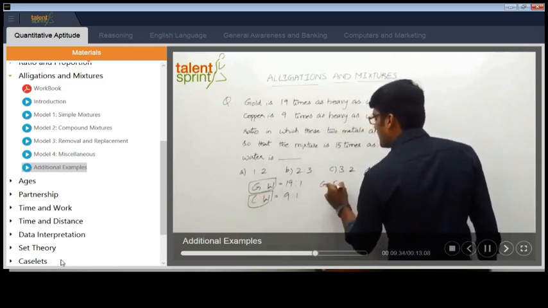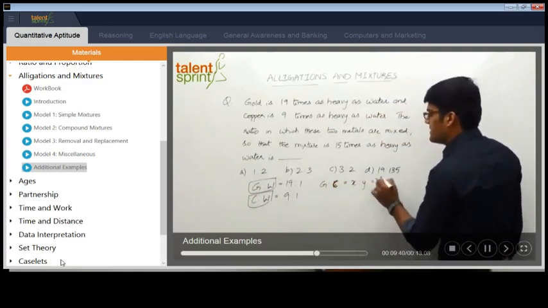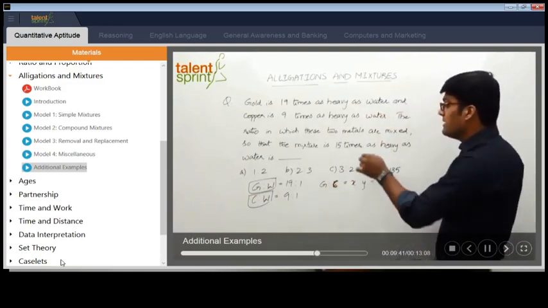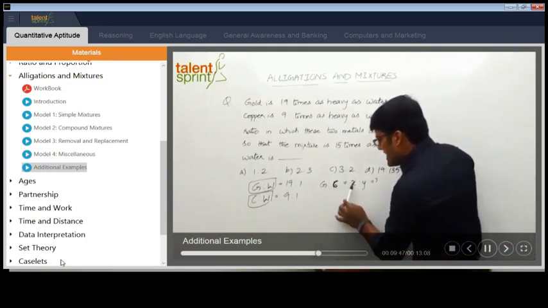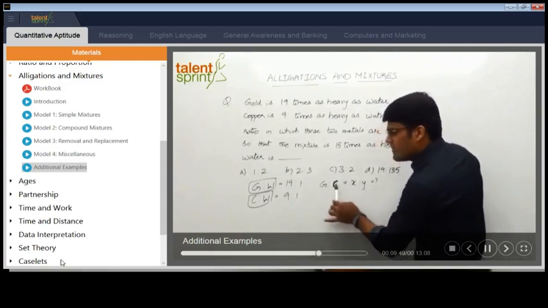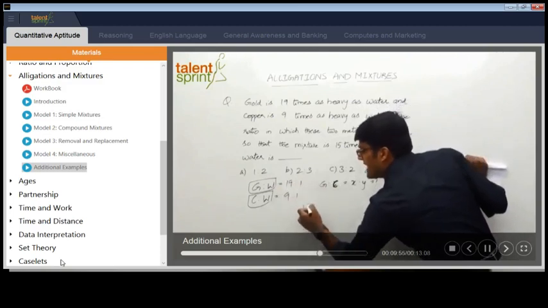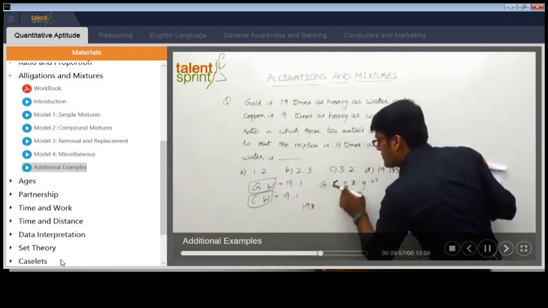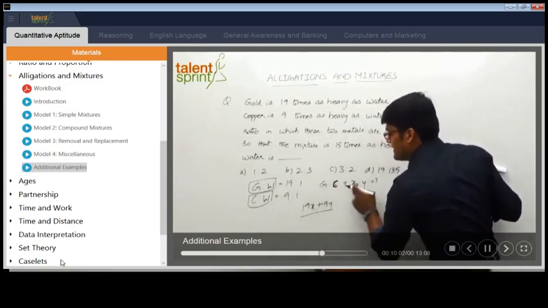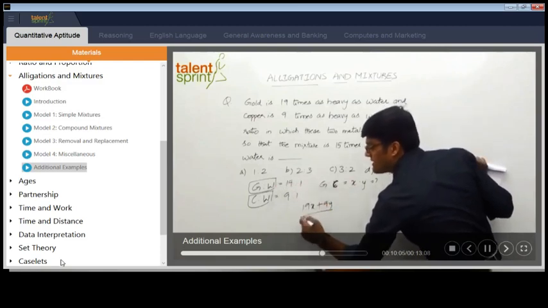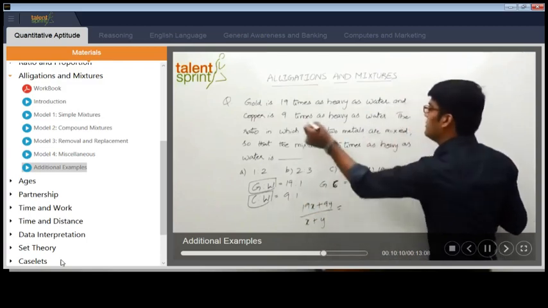The ratio in which gold and copper are mixed is X is to Y. You have to find out X is to Y such that the mixture will be 15 times as heavy as water. You are taking X times of gold and Y times of copper. So X times of gold gives 19X, and copper gives 9Y. How much water will it consist of? X for the first, and Y for the second. This should be equal to the given ratio.